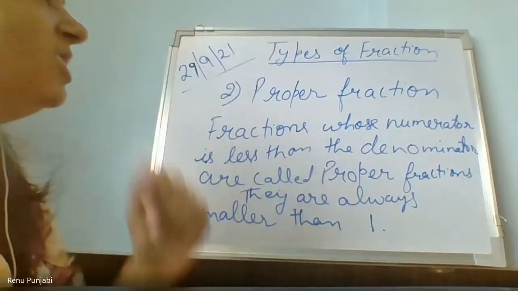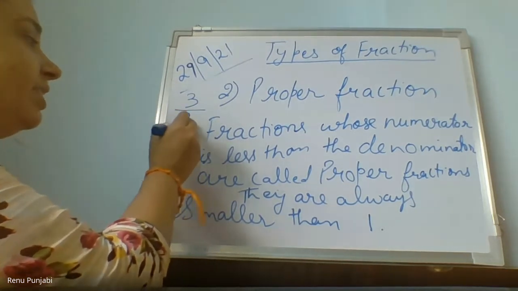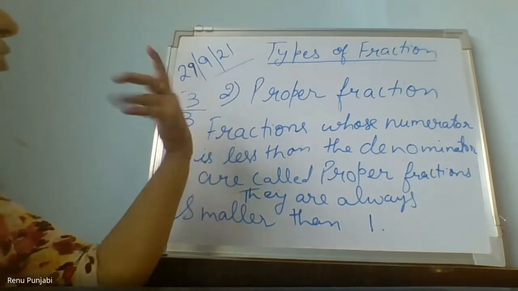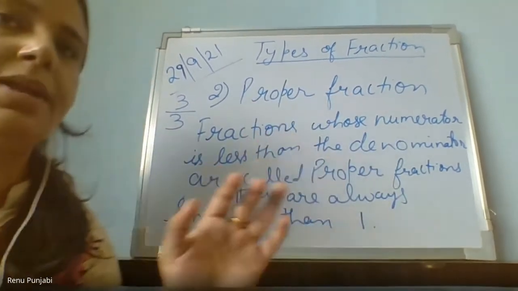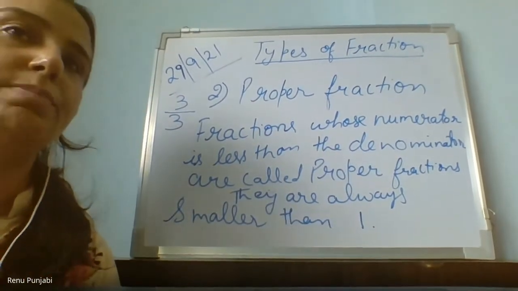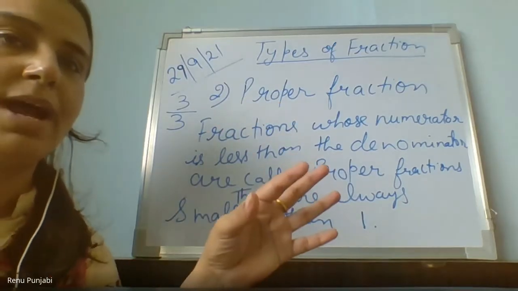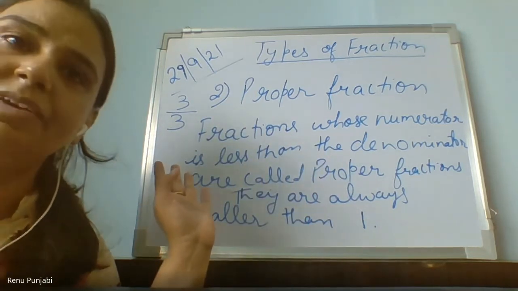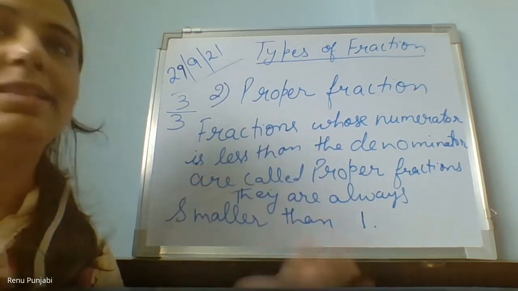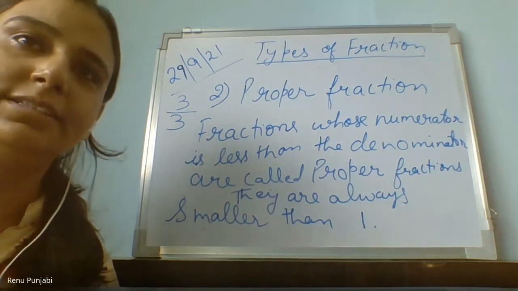Coming in between. And the second one I have written. Suppose if I have done 3 parts of anything and I have given 3 total parts and I have given 3 to my friend. 3 में से 3 ही देती है उसको. Yes, Jignesh. Wait a minute, Jignesh. Let me explain, then I'll pin you. Put it down. I have done 3 parts of a cake and I have given all the 3 parts to my friend. Means I have given all the complete to my friend. Then it will not be a fraction, no. तो वो fraction रहेगा ही नहीं.